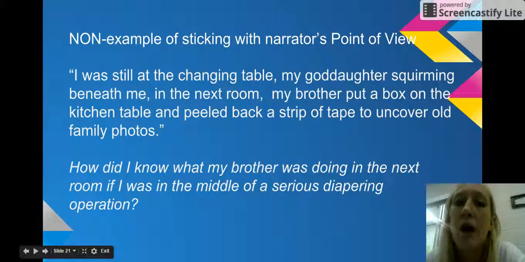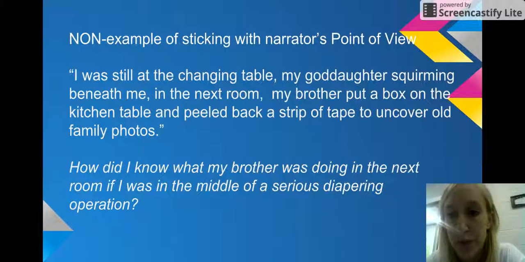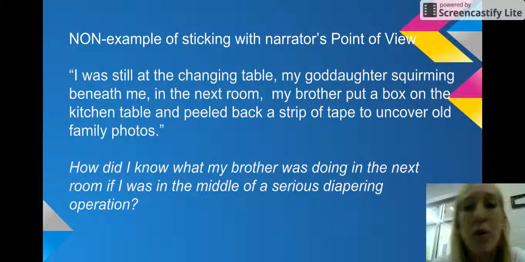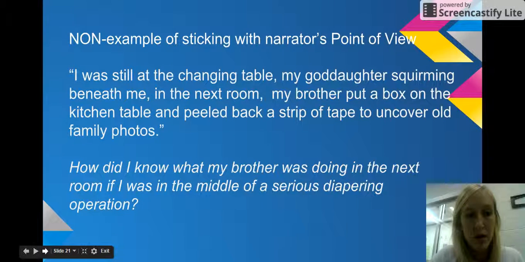Here's an example of not sticking with a narrator's point of view. "I was still at the changing table, my goddaughter squirming beneath me. In the next room, my brother put a box on the kitchen table and peeled back a strip of tape to uncover old family photos." So the reason this is a non-example is because how would you know what your brother was doing in the next room if you were in the middle of a serious diapering operation? You don't know that your brother's pulling back a strip of tape. You don't know that your brother's uncovering old family photos because he's not in the same room with you.